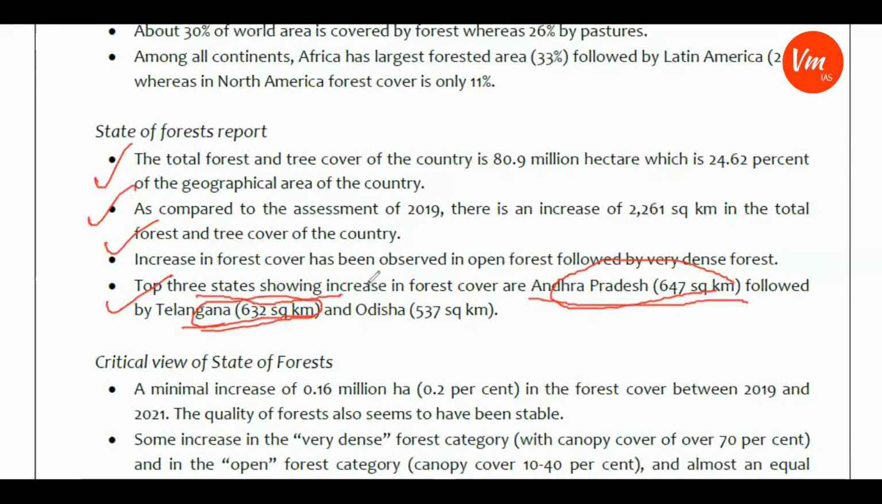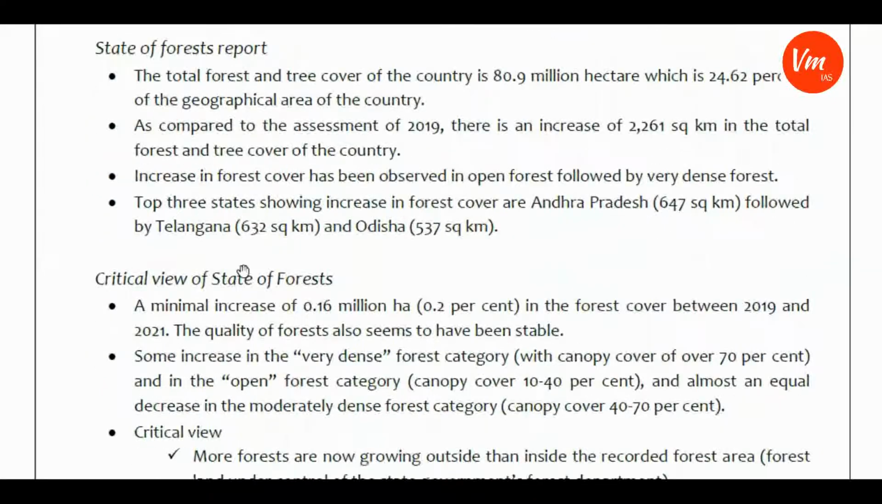So there is every possibility to get a question from this angle: how come Andhra Pradesh and Telangana, based on what schemes and based on the success of which schemes, showed an increase in the forest cover. So you have to keep this angle in mind. It is very important as far as your mains and your prelims are concerned.